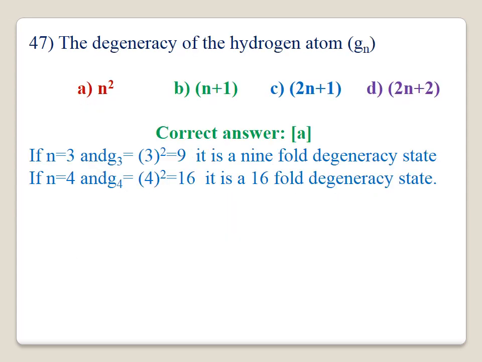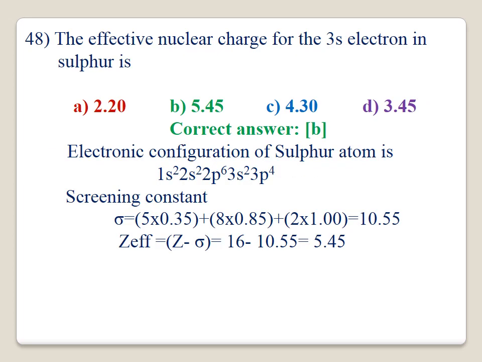Question number 47. The degeneracy of the hydrogen atom. Option A, n square. If n equal to 3, g3 will be equal to 3 square, that is 9. It is a 9-fold degeneracy state. For the state n equal to 4, g4 will be equal to 4 square, that is 16. It is a 16-fold degeneracy of the state. In general, the degeneracy of the hydrogen atom is n square.